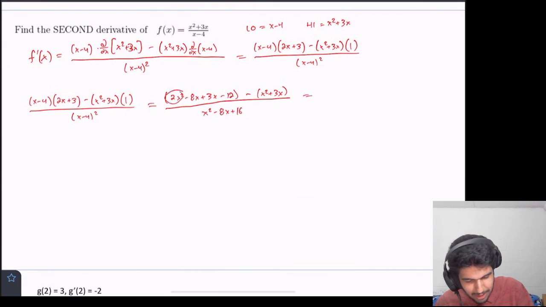And then we have this term is common with this term, so this becomes x squared. We have minus 8x and this minus 3x, so that's minus 11x. But we also have this plus 3x, so that's actually just minus 8x.